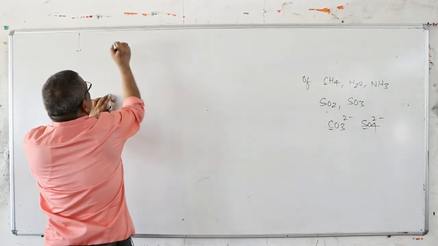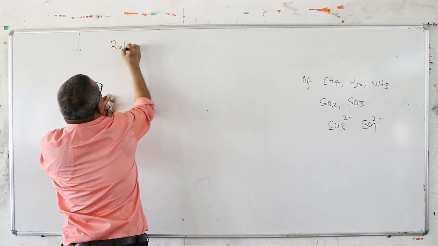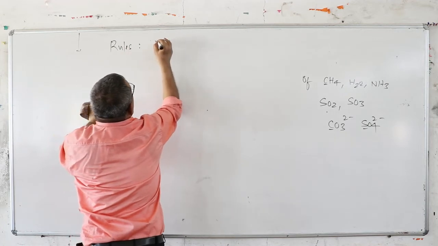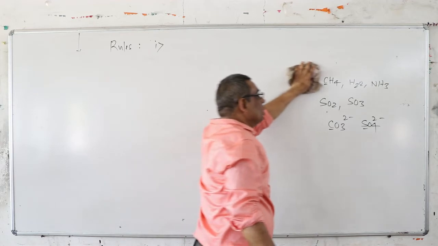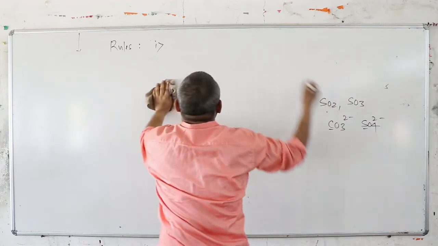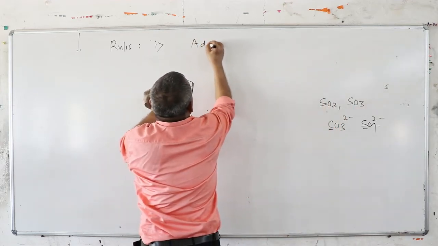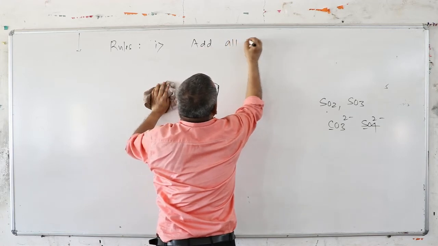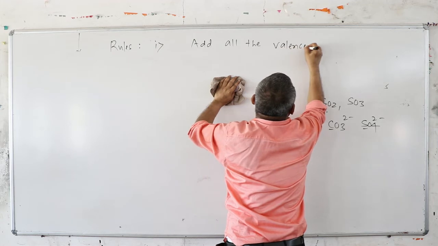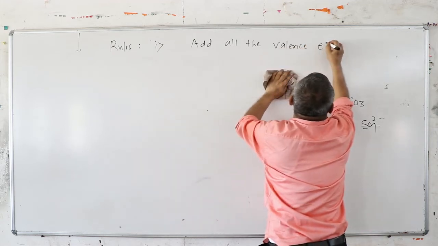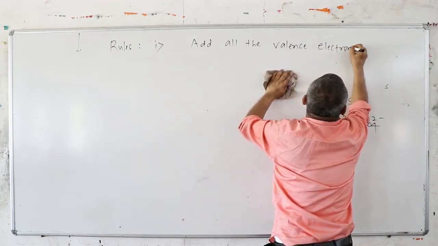So now the rules to find it. I will have to write two rules, but the first rule is: add all the valence electrons in a molecule. You know the valence electrons, the outermost electrons. Add all the valence electrons in a molecule.